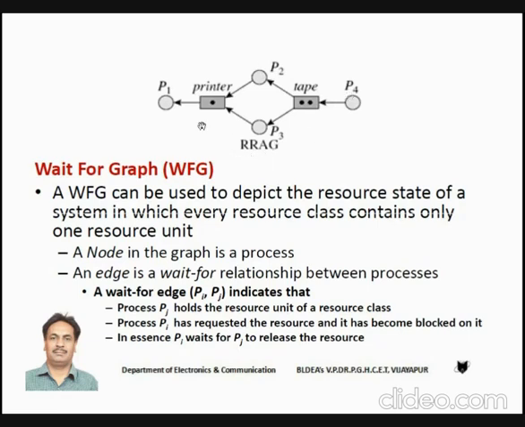Are you understanding, students? Can anyone explain exactly once again what is the situation we have in the graph? What is the situation? Printer is allocated to P1, and P2 and P3 are waiting for the printer. Okay. What about the tape drives? Tape drives are allocated to P2 and P3. However, the process P4 is waiting to get a tape drive. This is the meaning of the graph.